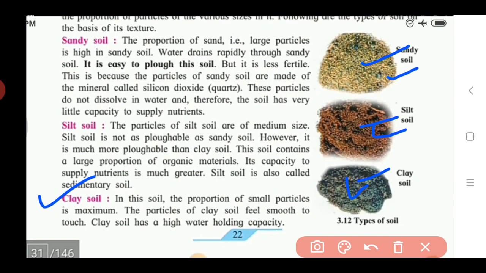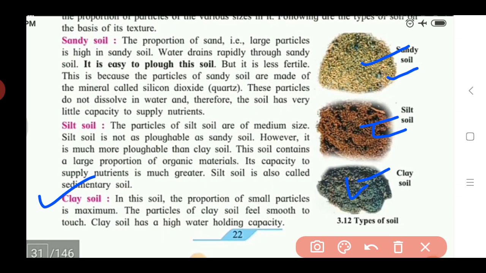The clay soil has higher water holding capacity because the particle size is very small. It has the capacity to hold water in a larger amount because of its very small particle size, and it feels very smooth to touch.